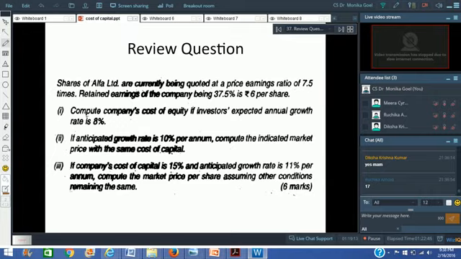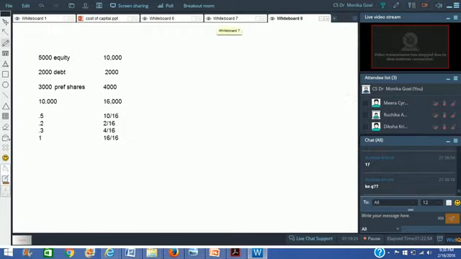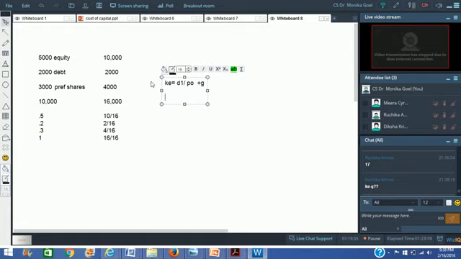Any questions, anybody? If the company's cost of capital is 15% and anticipated growth rate is 11%, KE minus G is cross multiplication only. See, if we use the same formula, I said KE is equal to D1 divided by P0 plus G, right?